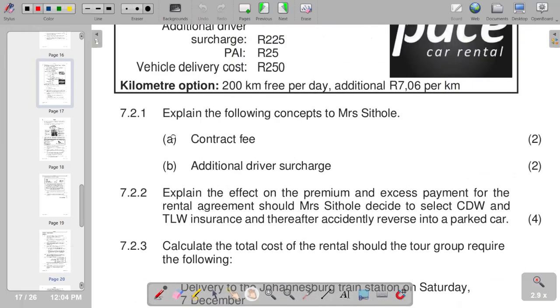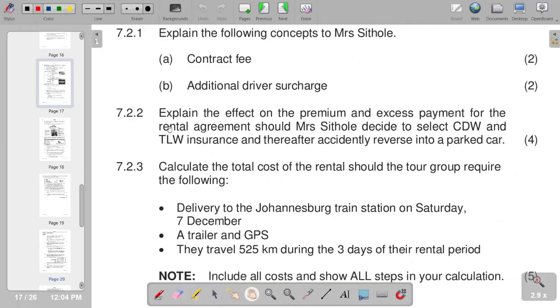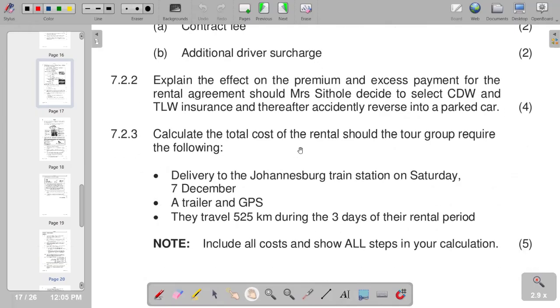Then we go to the next part. Calculate the total cost of the rental should the tour group require the following: a trailer and GPS delivered to the Johannesburg train station on Saturday, 7 December. They travel 500 kilometers during the 3 days of their travel period. Include all costs and show all steps in your calculations.